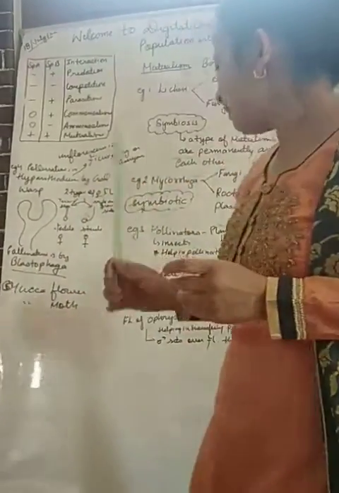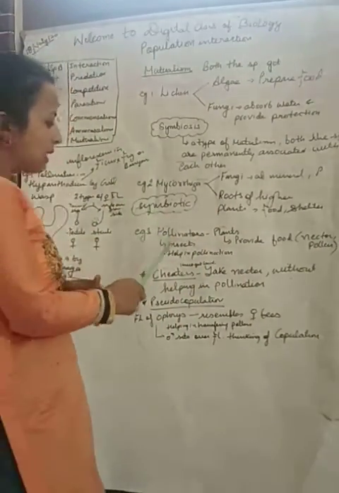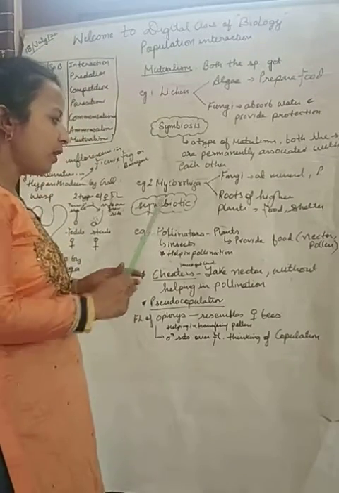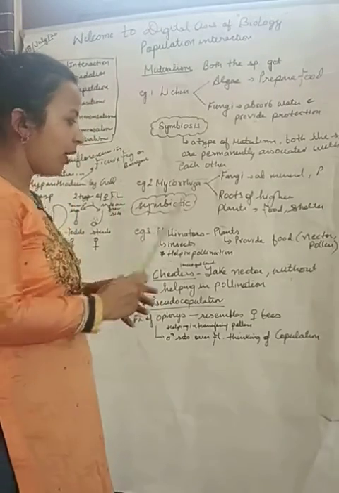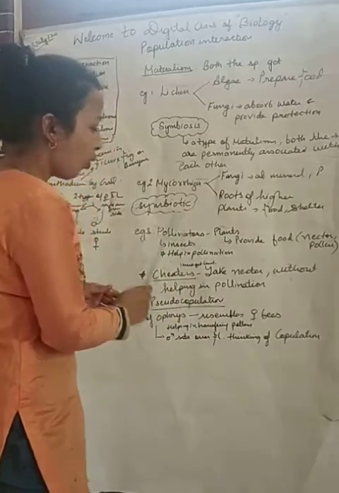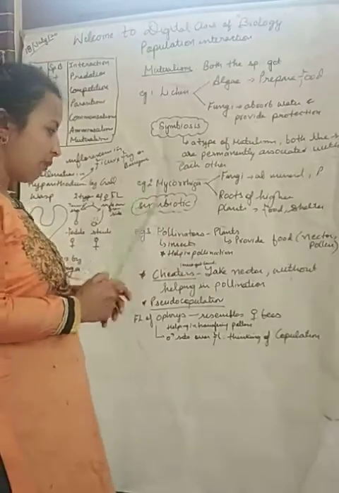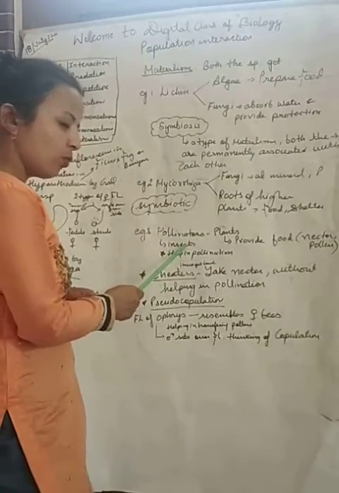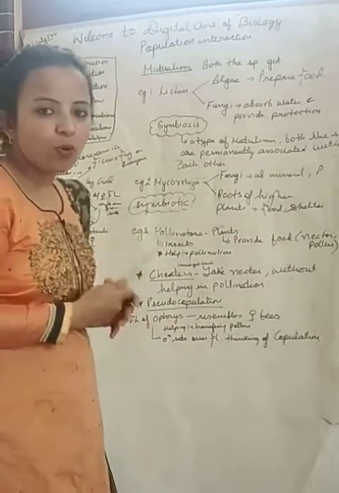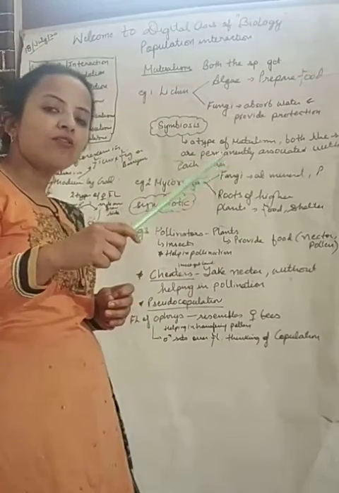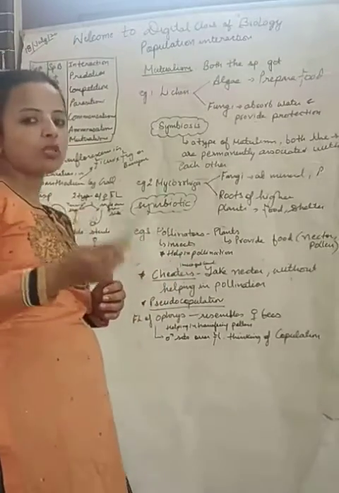Understood? Okay, the next example is pollinators and plants. What are pollinators? Here I'll take the example of insects. What happens here, students? Plants and pollinators, two populations are there. These plants will provide food to the pollinators such as insects in the form of nectar or pollen grain. Whereas pollinators such as insects, honeybees, will help in pollination. What is pollination? It is the transfer of pollen grain from anther to stigma. It is helpful in case of cross pollination.